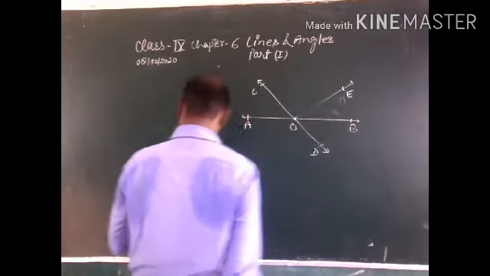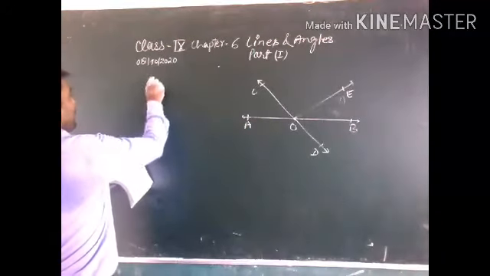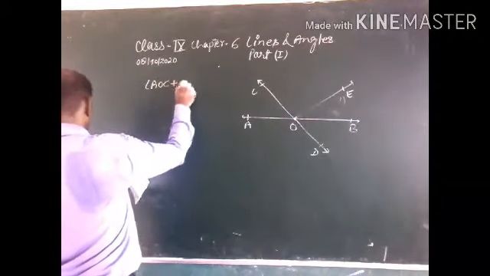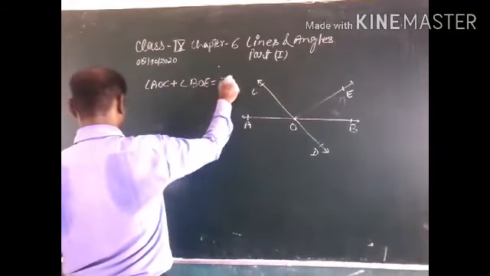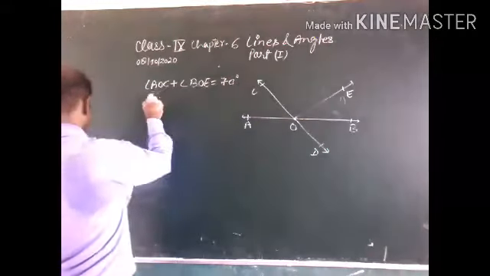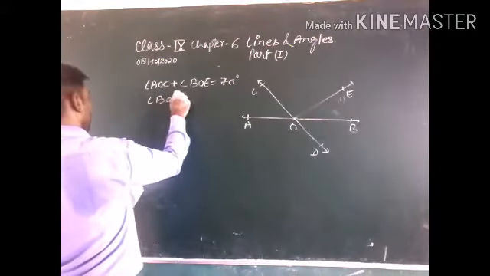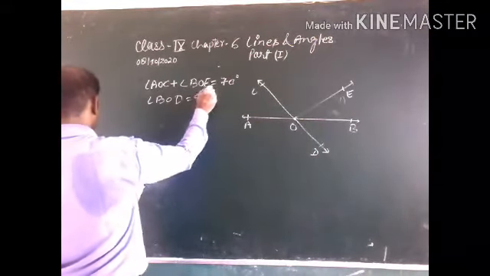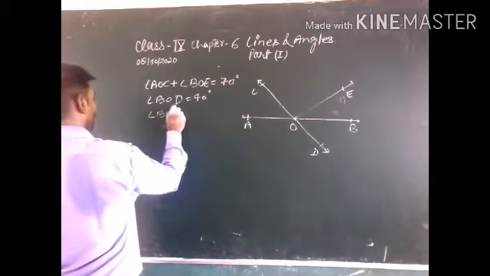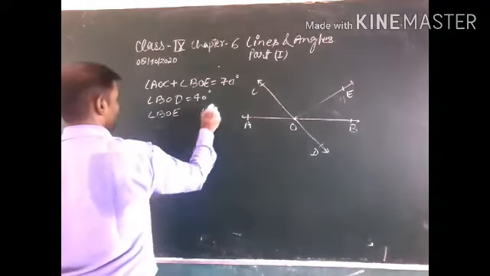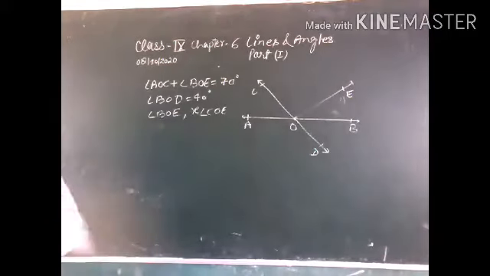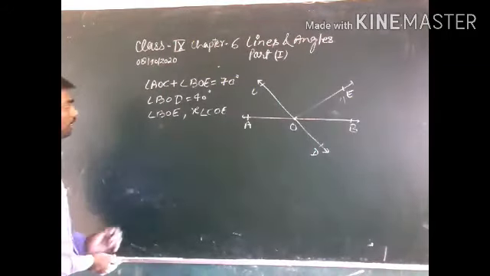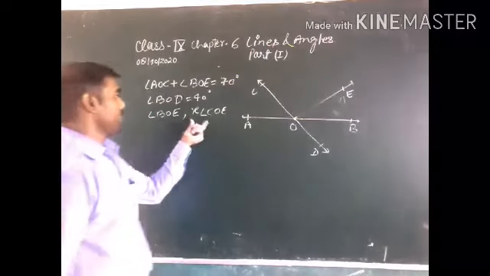In the given question, angle AOC plus angle BOE is equal to 70 degrees and angle BOD is equal to 40 degrees. Find angle BOE and reflex angle COE.